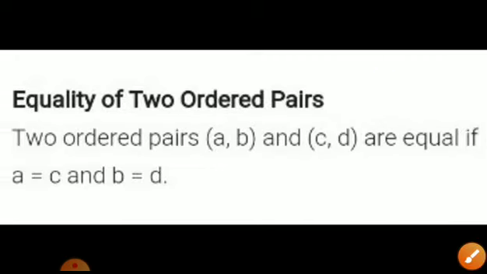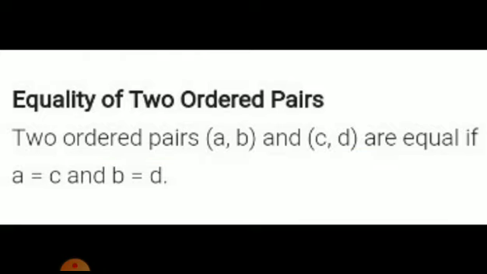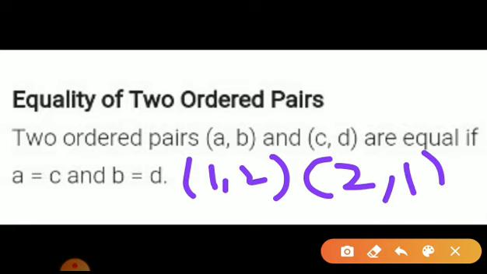Now, equality of two ordered pairs. Now see, two ordered pairs (A, B) and (C, D) are said to be equal if A is equal to C and B is equal to D. That means the previous example I gave is (1, 2) and (2, 1). If I am saying that (1, 2) and (2, 1) are equal, then what should be satisfied? Both x coordinates should be the same and both should have the same y coordinate.